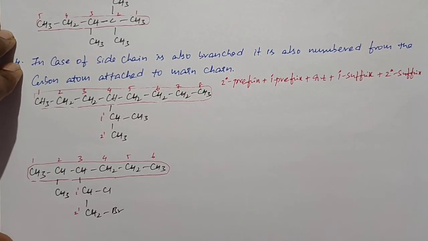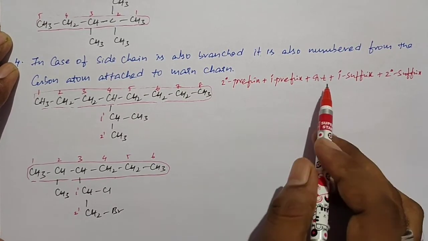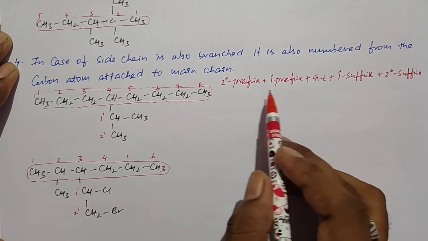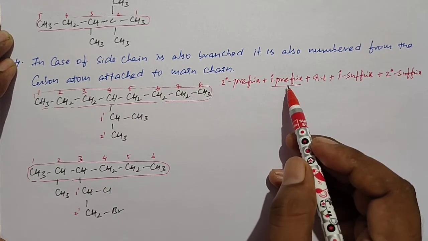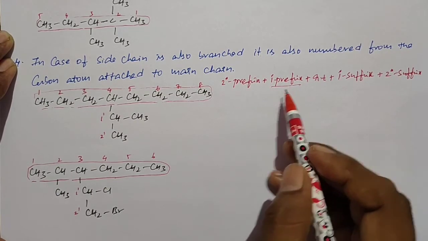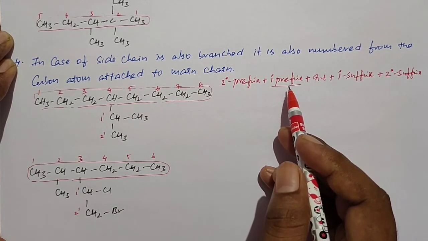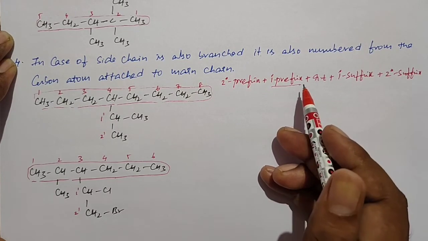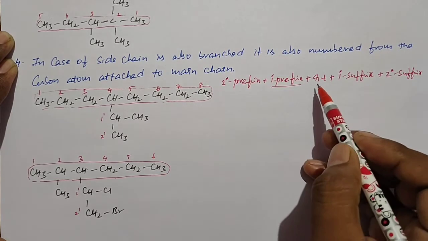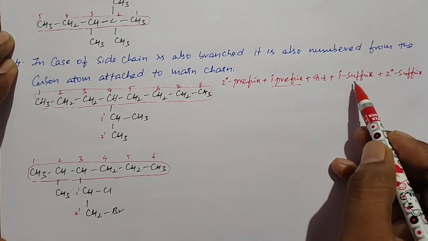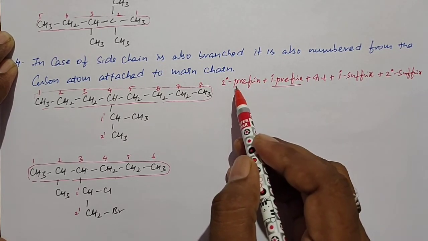If you have any doubt, go through the previous video, then you will get clarity. So we need to arrange all the terms in this order. If any term is missing, we leave that out. For example, primary prefix is only for closed or cyclic organic compounds. So for open chains, it will disappear. Like that, whichever is not present, that portion can be left out. And based on this formula, we can write the name of the organic compounds, and we always start with the root word, then continue with primary suffix, then secondary suffix, then primary prefix, and at last secondary prefix.